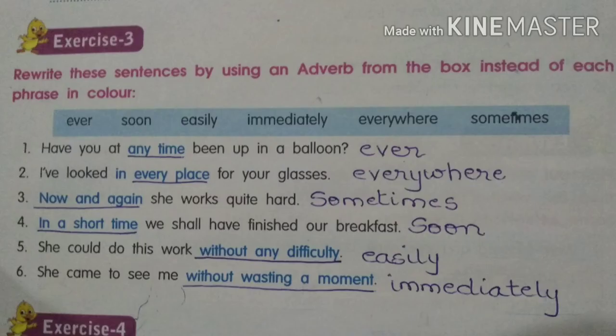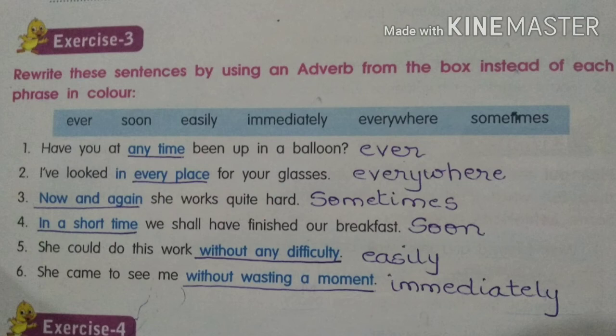Let us do the third exercise. We need to rewrite the sentences by choosing an adverb from the box instead of each phrase in color. So here we have few adverbs in the box. Which are they? Ever, soon, easily, immediately, everywhere and sometimes. And now in our sentences we can see that certain words are given in blue. So in those places we have to write any one word. So let us do this.